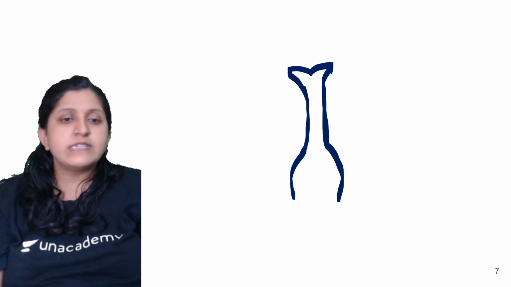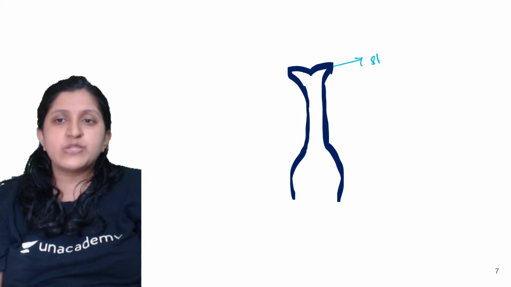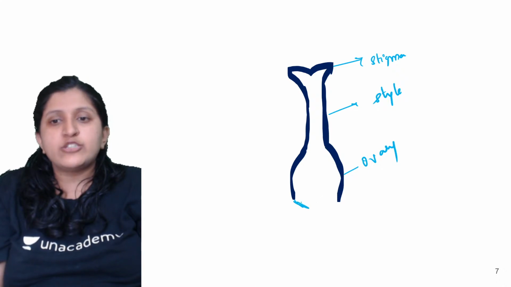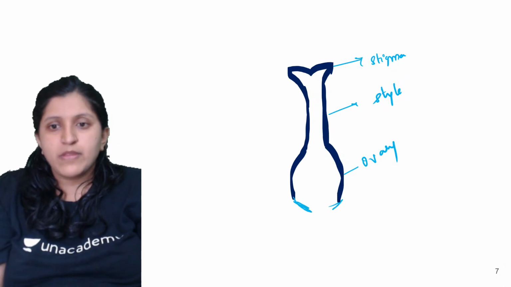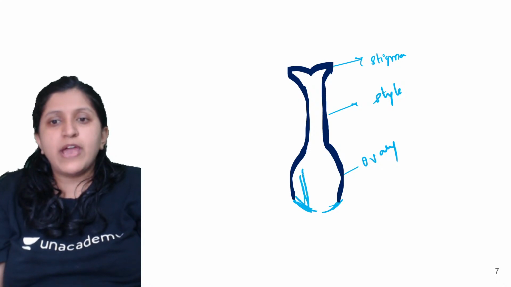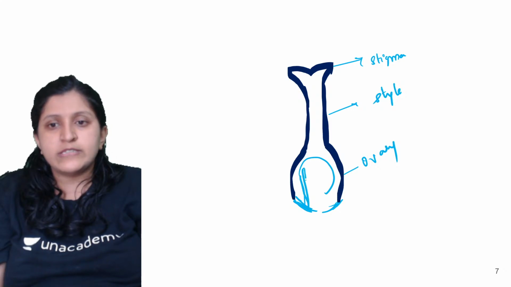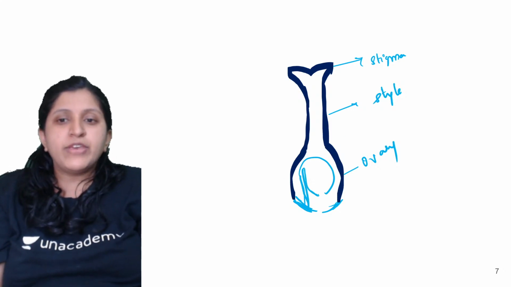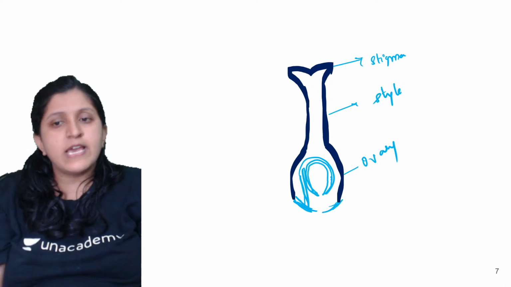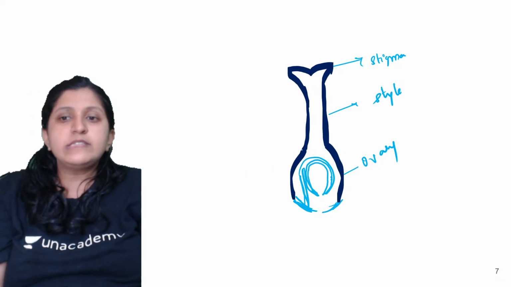So let's just label them. This is the stigma, this is the style, and this is the ovary. Inside the ovary, attached to the placenta, you can find an ovule, having the integuments as such. There is the outer integument and the inner integument. So this is now an ovule.